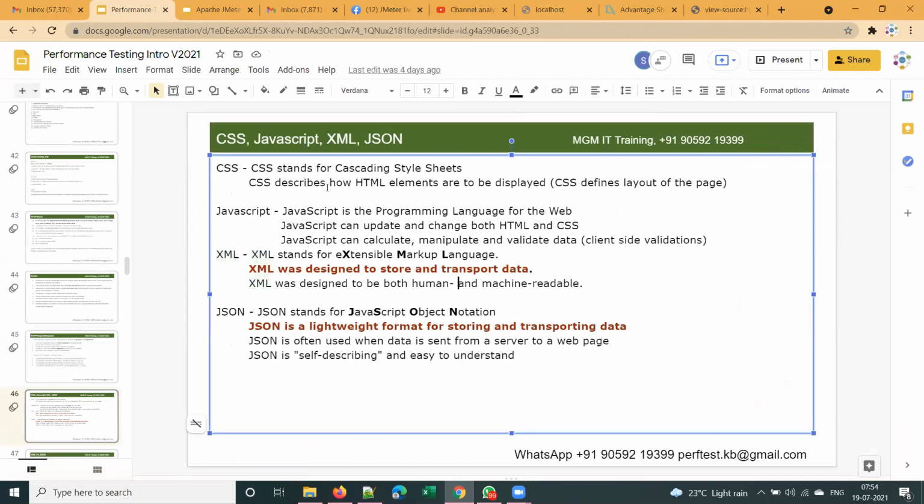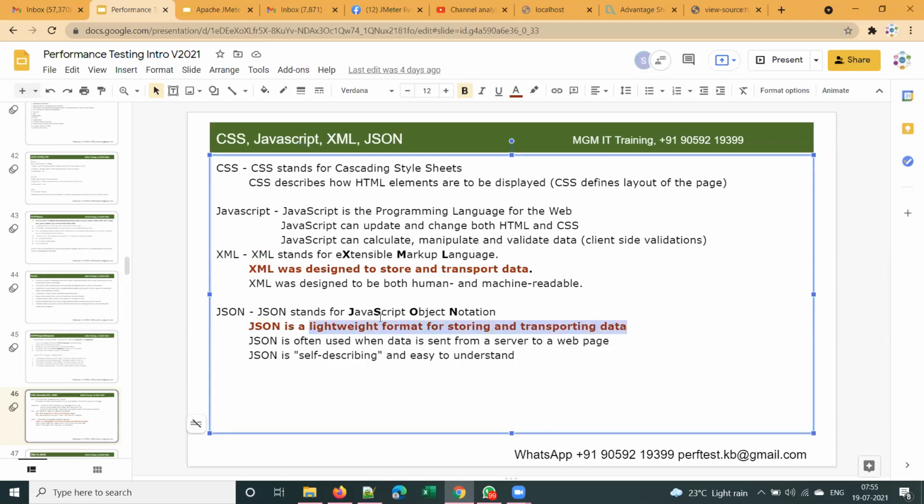Here it is. You remember I explained CSS and JavaScript here, and I told you I'll explain XML and JSON later. So here is a short description about XML and JSON. The purpose of both of them is storing and transporting data. Now, the difference between XML and JSON is that JSON is a lightweight format for storing and transporting data.